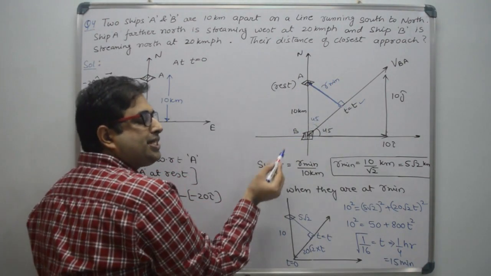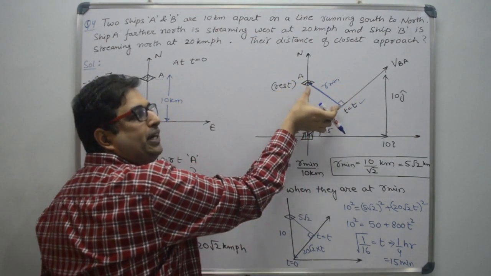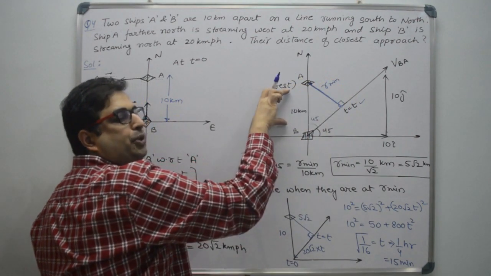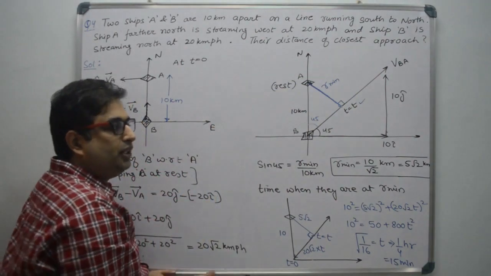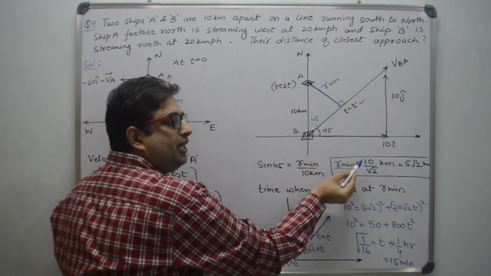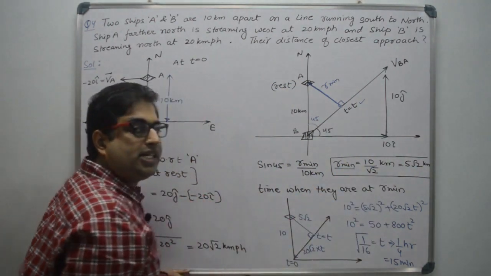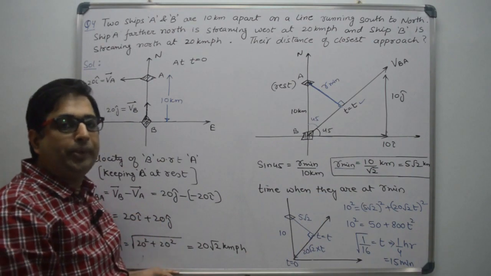So use sine 45 equals perpendicular upon hypotenuse. Perpendicular is R minimum, hypotenuse is 10 kilometer. So you will get the minimum distance between the two ships as 10 divided by root 2 kilometer, or you can write it as 5 root 2 kilometer.